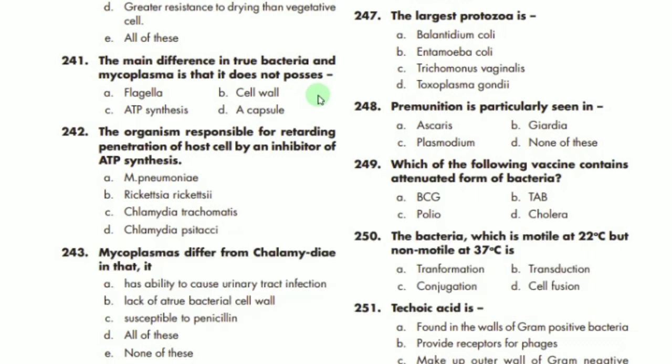Today in this video lecture we are going to talk about the remaining 30 MCQs related to chapter number 2, bacteria and gram stain. In the previous video lectures of this chapter we already covered almost 7 or 8 videos in which we talked about 30 MCQs respectively. If you missed these video lectures, I recommend that you go back to my channel and watch them, or you can check the links in the description box. That is really important for you.